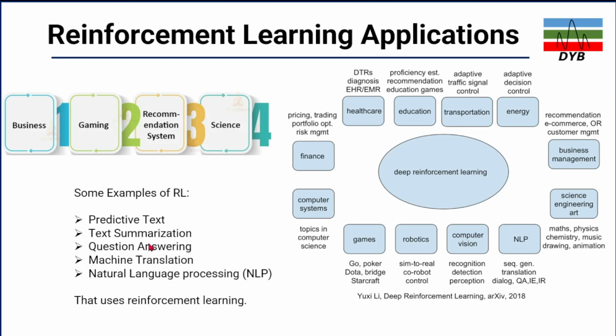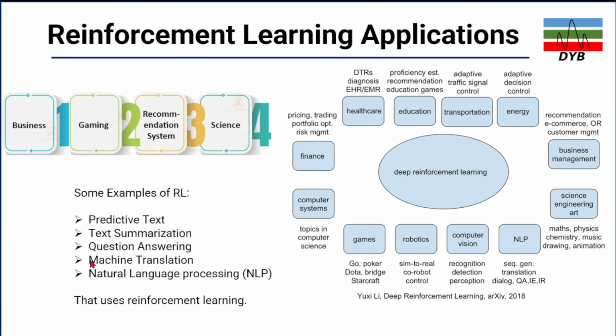And question answering is also one of the reinforcement learning examples, because based on the input, you learn from the previous examples or the previous environment to improve the answering of the question. It's not talking about yes or no questions or MCQs, but answers which are based on long text.